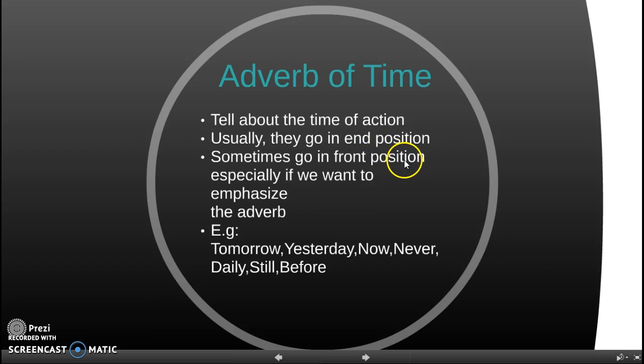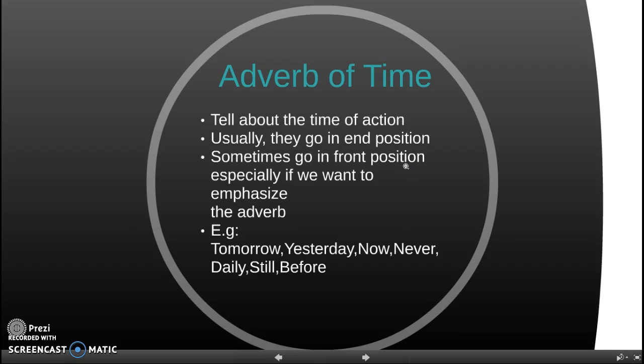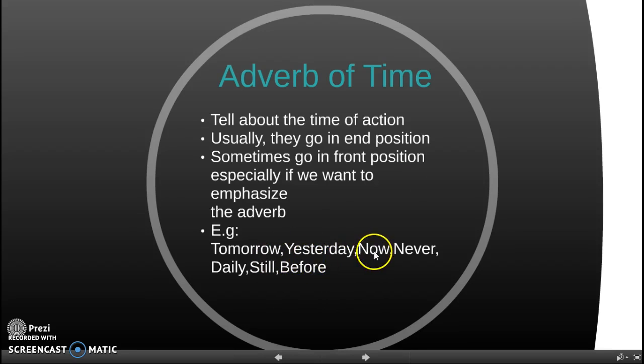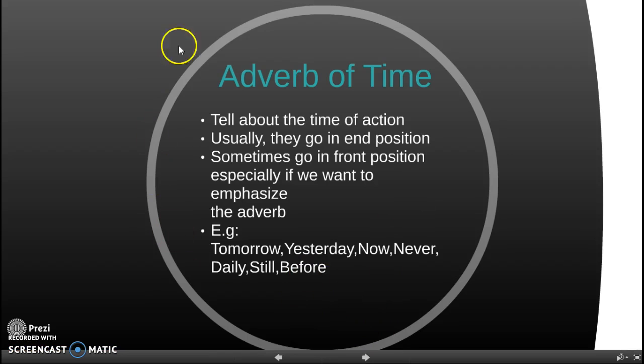And she is still waiting for her brother. Still is put in front position to emphasize the adverb. Okay. For adverbs of time, the words are tomorrow, yesterday, now, never, daily, still, before, and after. We can use these adverbs to emphasize the time.